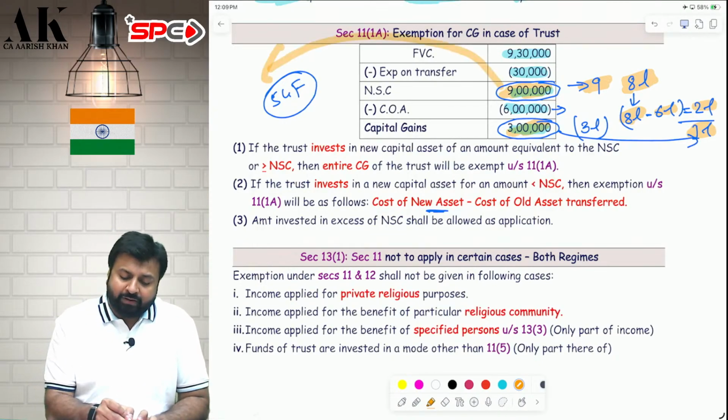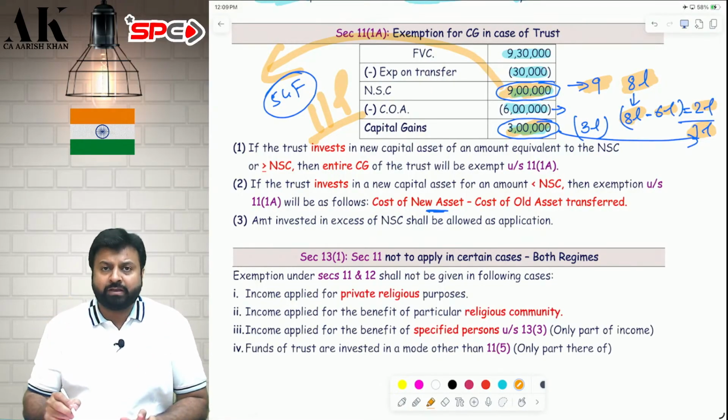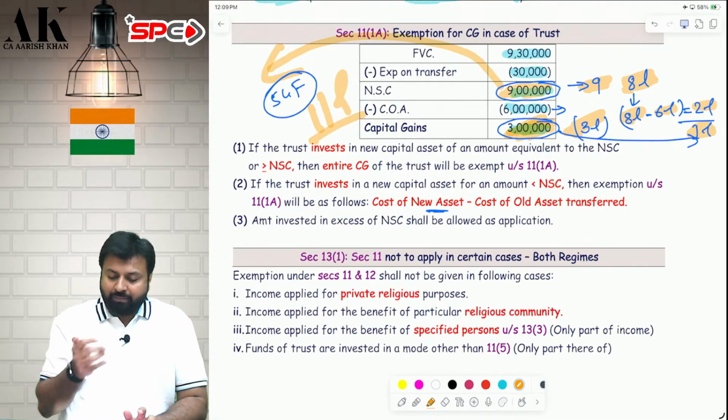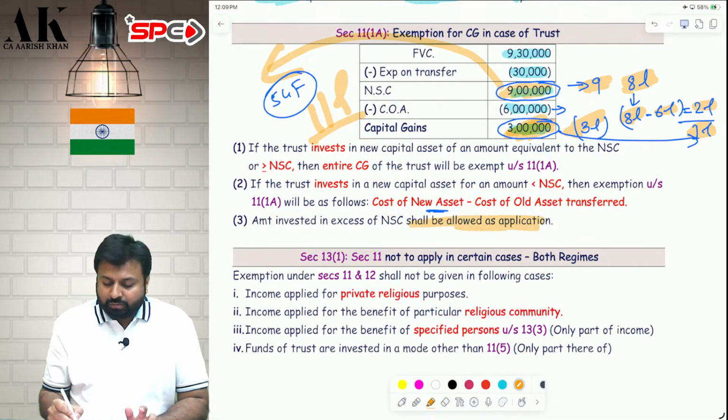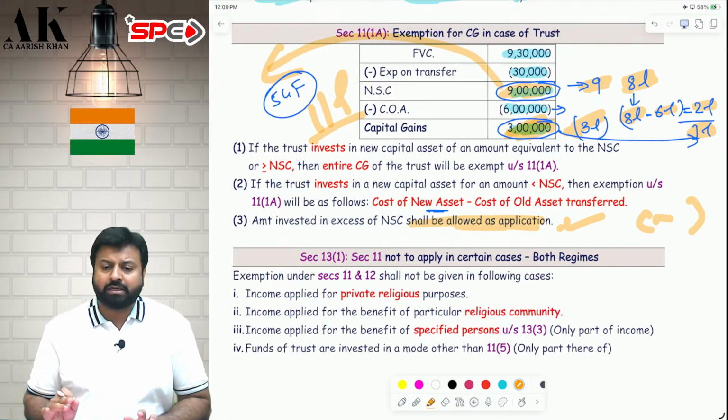Sir, what if I reinvest more than 9 lakh? Suppose I invest 11 lakh. Obviously, if you invest more than 9 lakh, then the entire 3 lakh capital gains will be exempt and the excess 2 lakh will be considered as an application also. The excess 2 lakh you can claim as an application and reduce from the income of the trust. I hope it is clear to all of you.